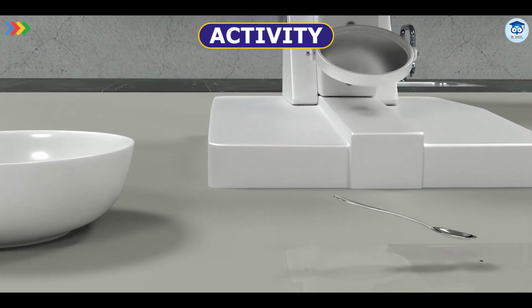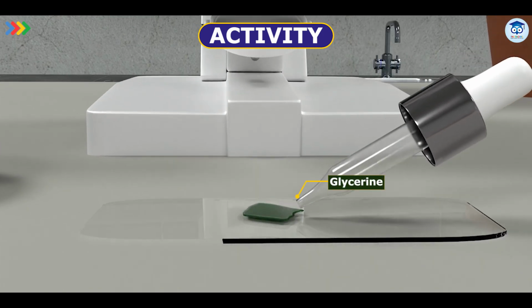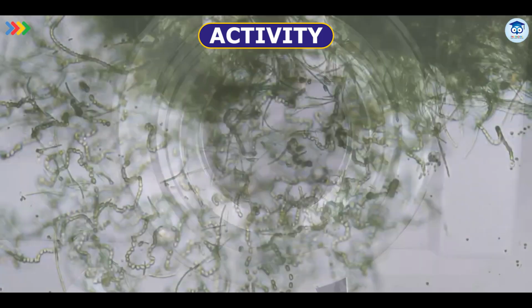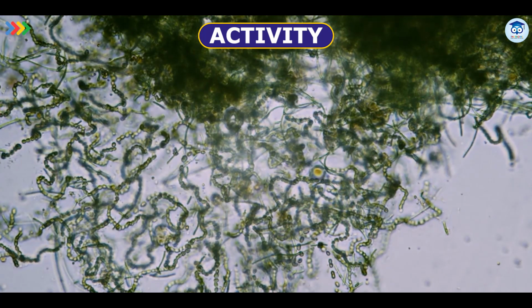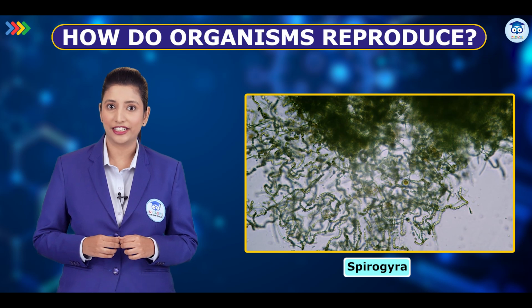Place a sample from the pond water on a slide. Add a drop of glycerin and cover it gently with a cover slip. After you observe under the microscope, you'll see long chains of cells that form these green threads. These are filaments made up of identical cells joined end to end.